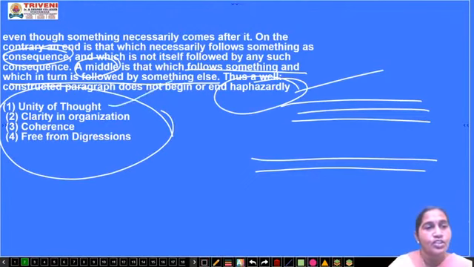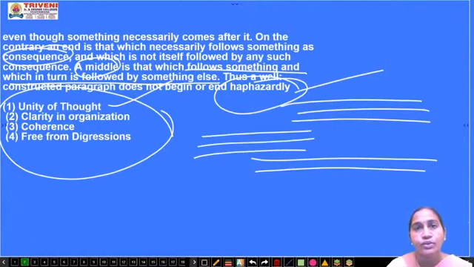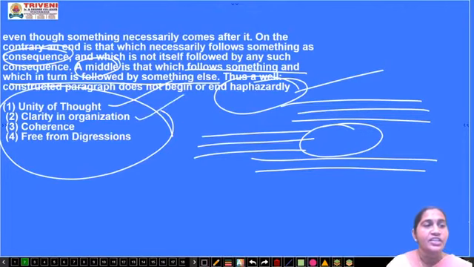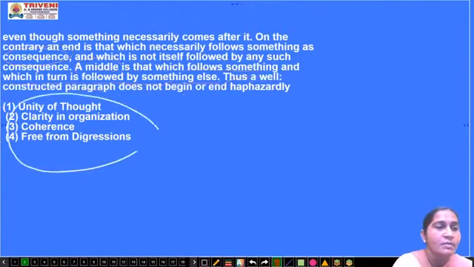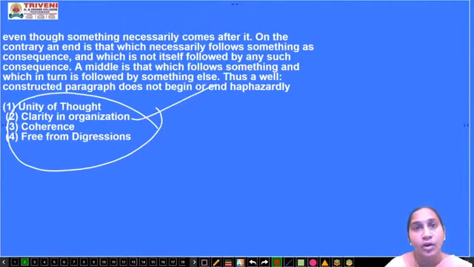First one is unity of thought. When you have a paragraph, every sentence should have unity of thought, meaning every sentence should support that particular theme or idea or thought told in that paragraph. Second one is clarity in organization. Clarity in organization means you have to organize the sentences in a proper order. It's somewhat like editing in that paragraph. Then coherence, then unifying it.